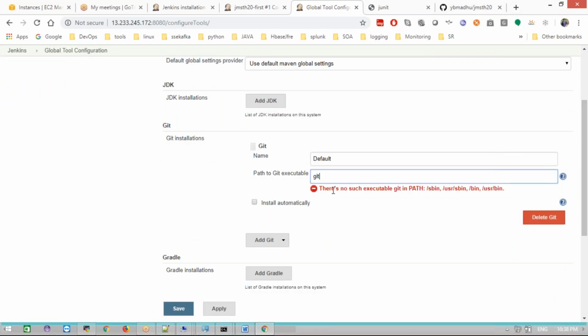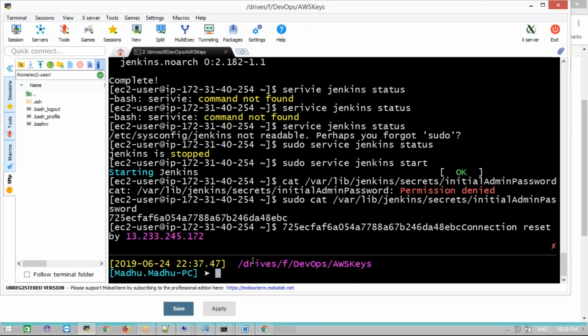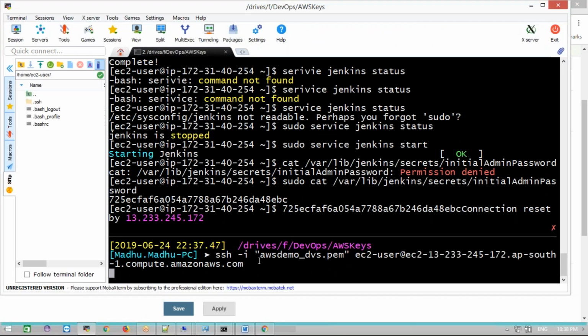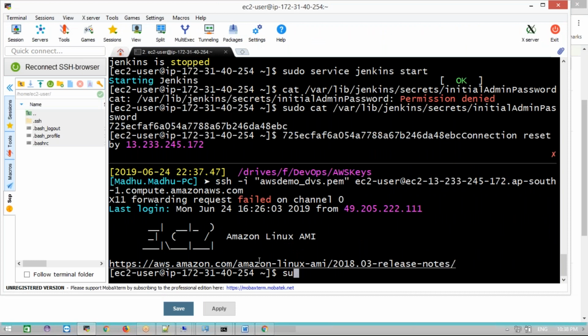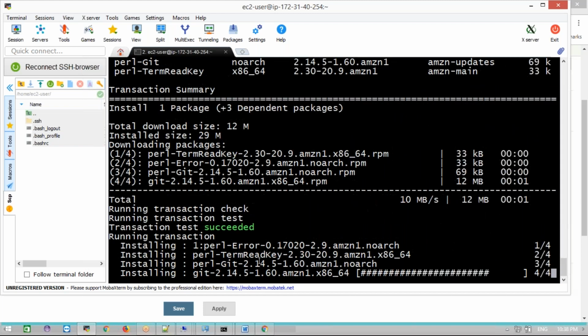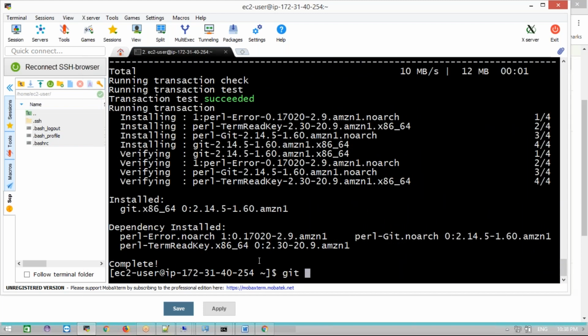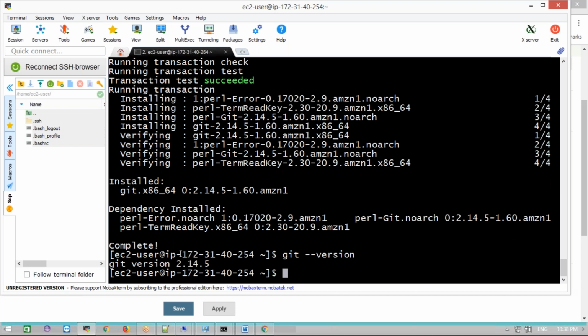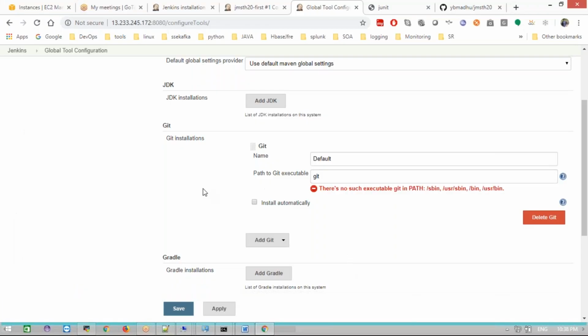By default Git is not available. There is no such executable path in your system. We need to install it first. That's why it is showing the error. I'm installing Git now: sudo yum install git -y. Okay, check the Git install now. Git version 2.14.5 is installed.